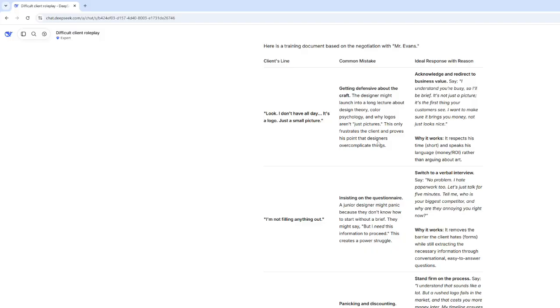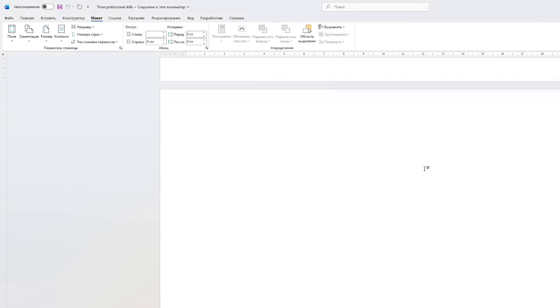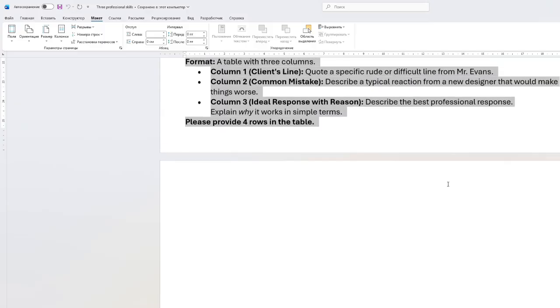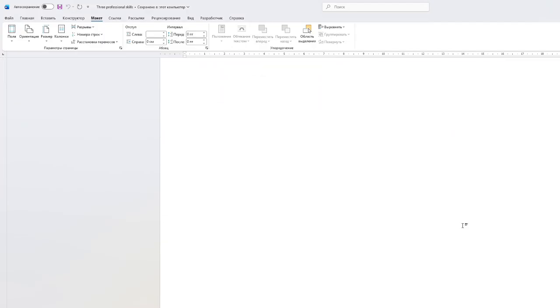We are going to work. So this works because it respects his time and speaks his language, rather than just arguing about art. So you can see this is how it's responding, and this is very good. It's turning the conversation into a full lesson and explaining the model.